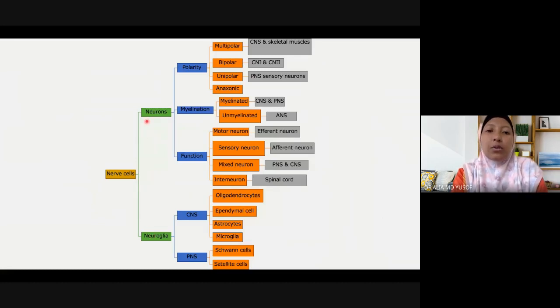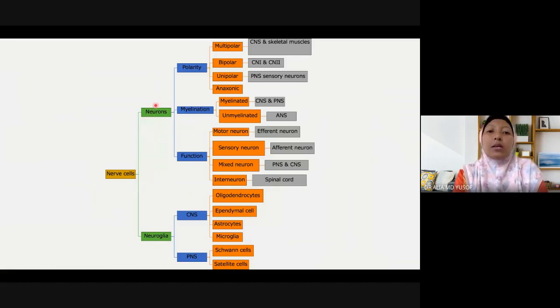What are neurons? What are neuroglia? Neurons are the cells that transmit action potential. In another way, neuron is the electrical signaling cell, while neuroglia do not transmit action potential, they do not transmit electric signal, rather they are the supporting cells of the nervous system.